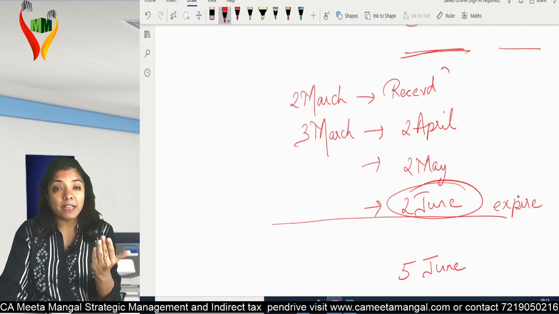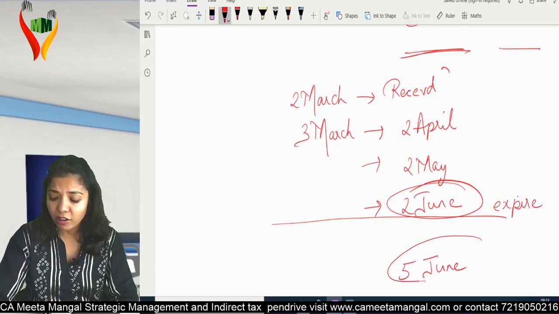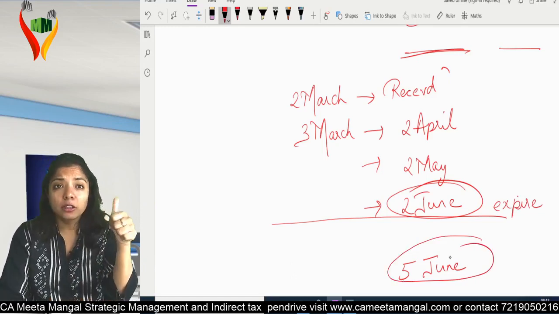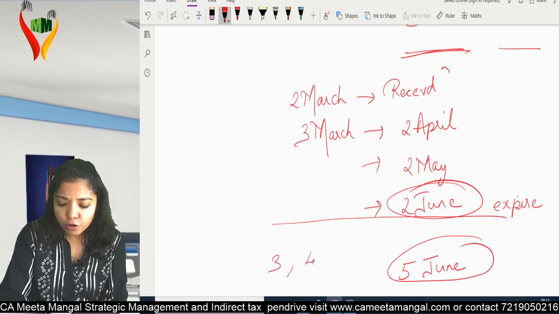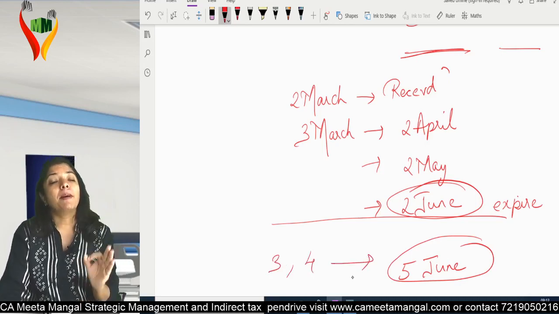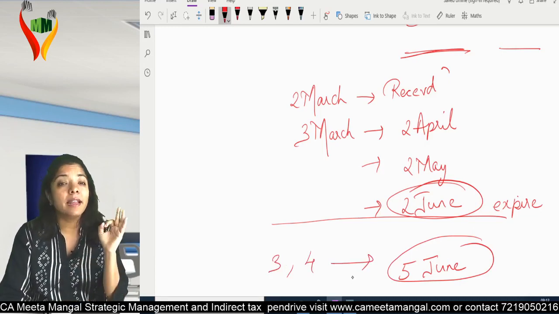The day it expired, from the next day till the date I got the refund. When did I get the refund? 5th June. So 3rd June, 4th June and 5th June, department will be paying me interest for how many days? 3 days. So again repeating the calculation.